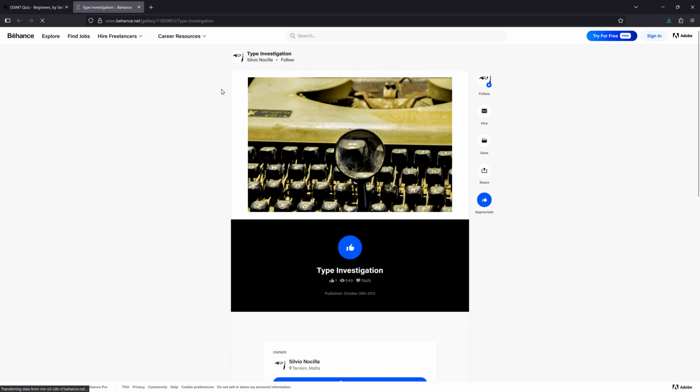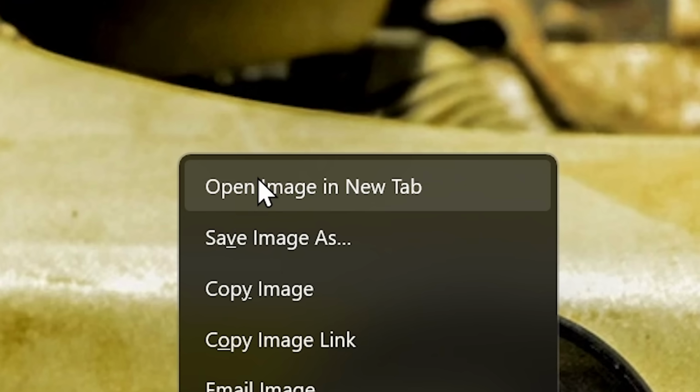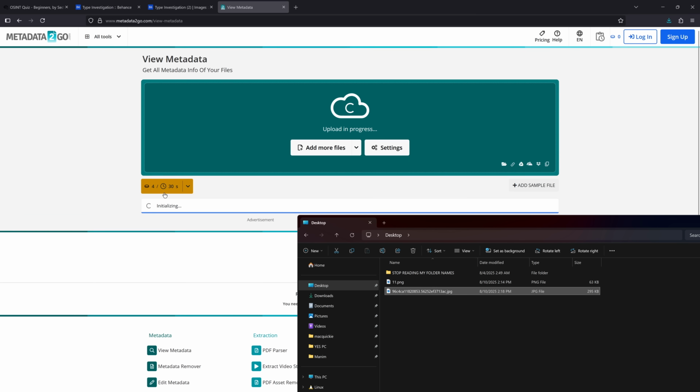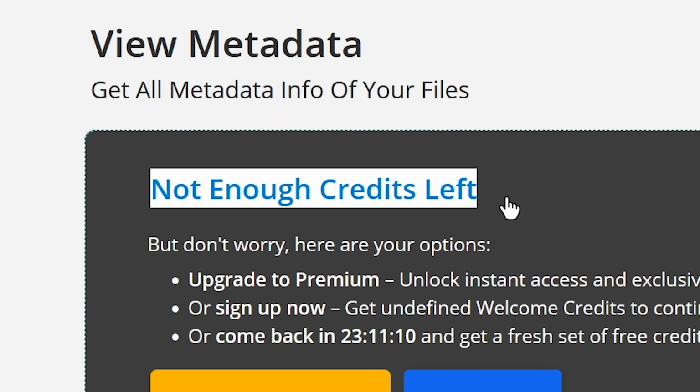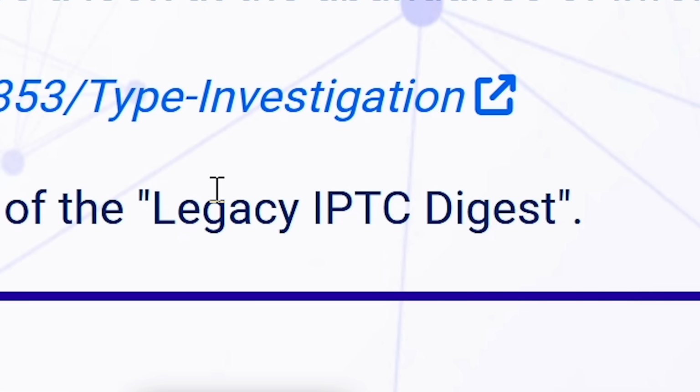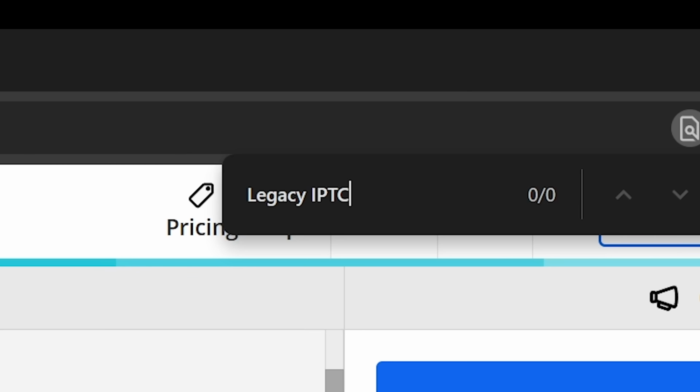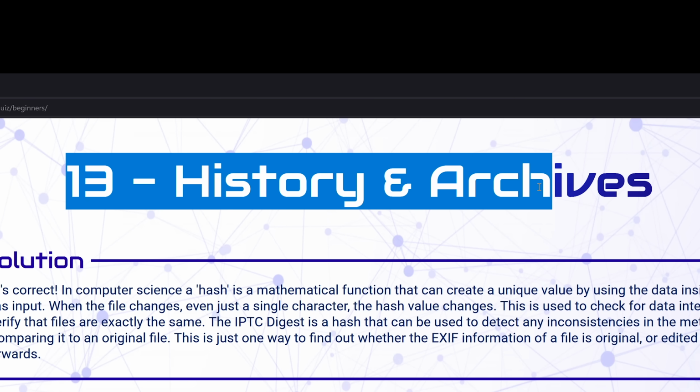Let's look at the typewriter image. Can I open it in a new tab? Yes, I can. And once again, view the metadata. Oh, not enough credits left. Let's just switch the browser. And I need legacy IPTC. Does that exist? Oh, it does. There it is. Correct.